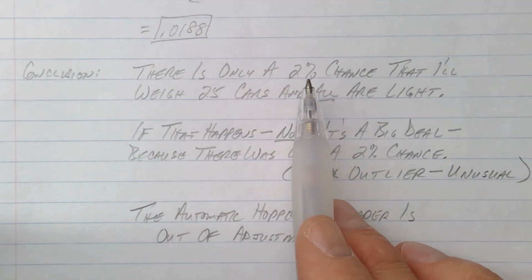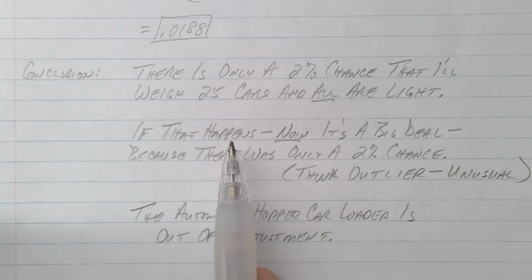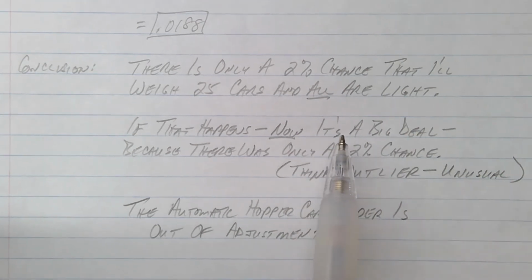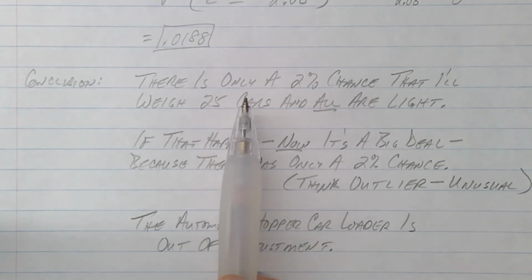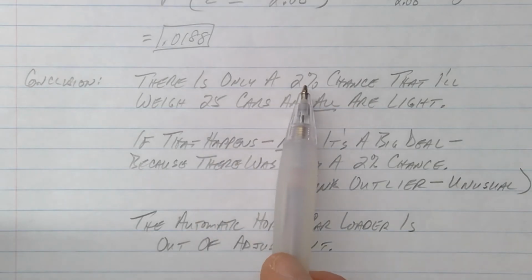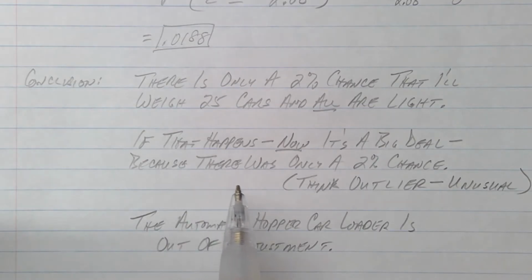All right, so let's draw a conclusion here. There was only a 2% chance that I'll weigh 25 cars and I'll come up light. So if that happens, if you weigh 25 cars and the average weight comes up below 60.5, well, now it's a big deal. Now you need to talk to these guys and say, hey, you guys are shorting us on the coal. I weighed 25 cars. The average weight was less than 60.5 tons. There was only a 2% chance of that happening. So now I'm positive that your hopper car loader is out of adjustment. It's loading the cars too light. So you guys need to go fix that.